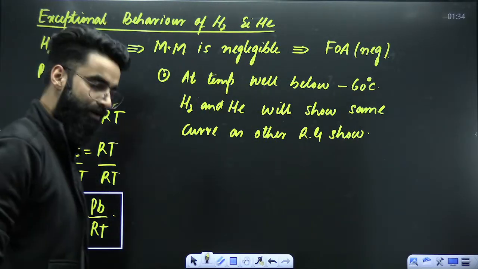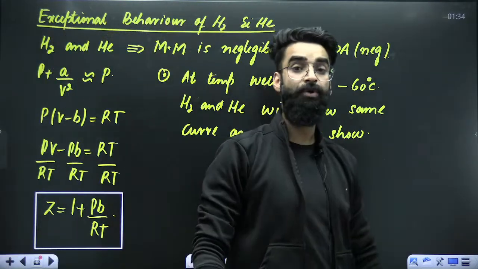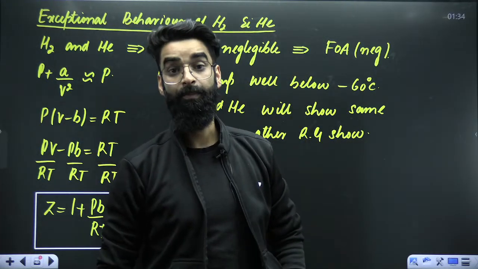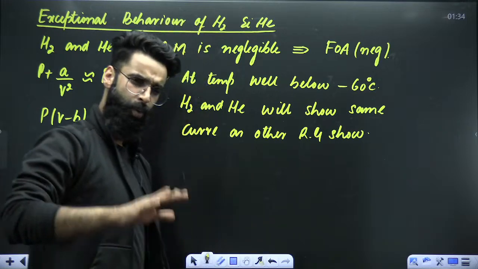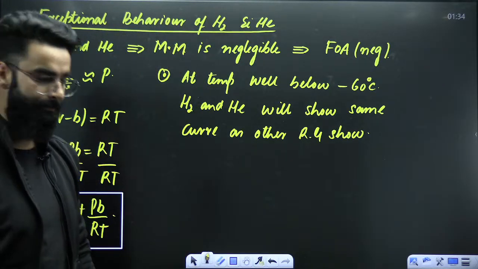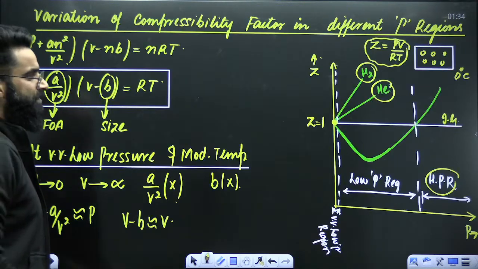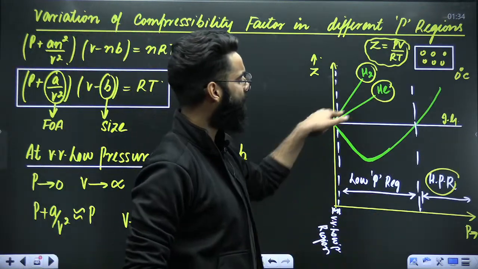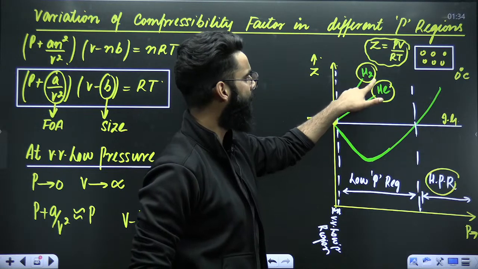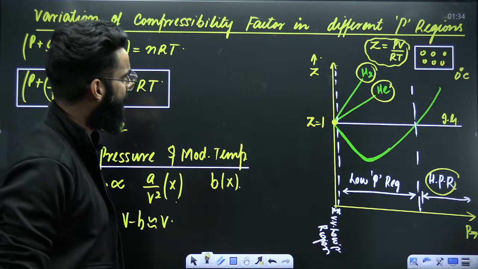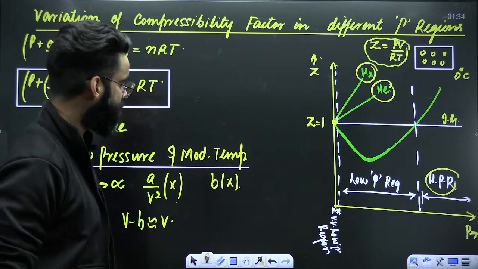Okay? So the Z versus P curve for hydrogen and helium can be like this. But you have to keep the temperature of the gas well below minus 60 degrees. Now there must be one more confusion which you may be thinking: why is the graph of hydrogen at the top and helium below it? What is the logic behind that? What is the reason behind that?